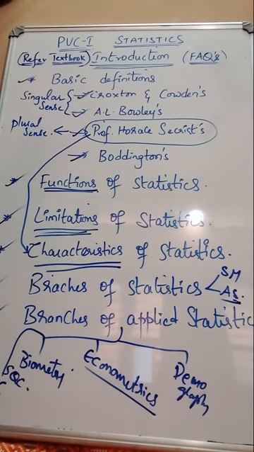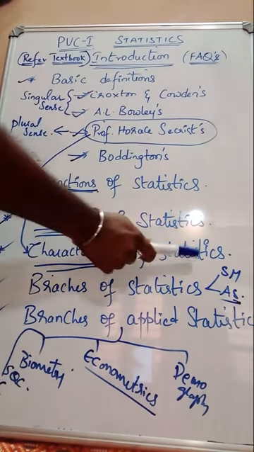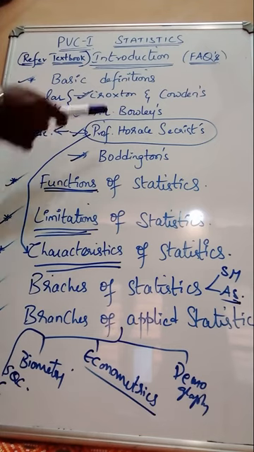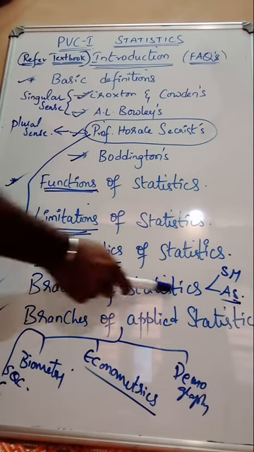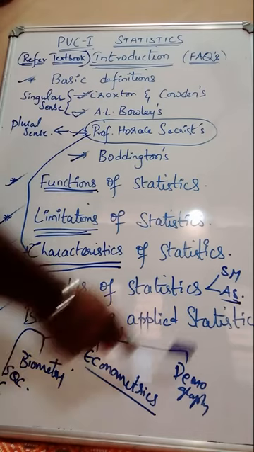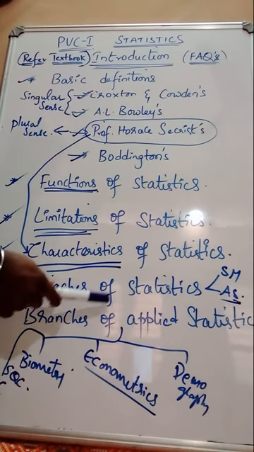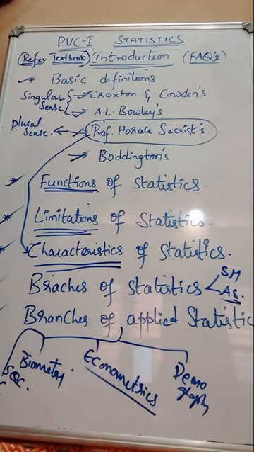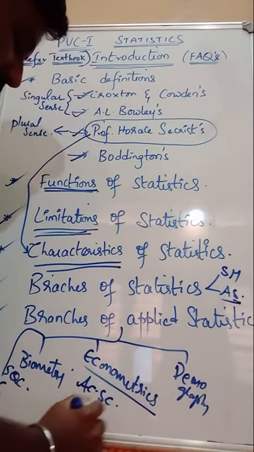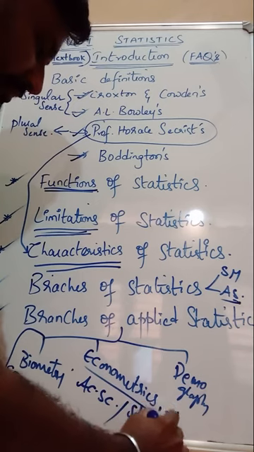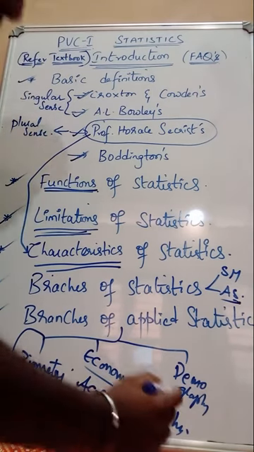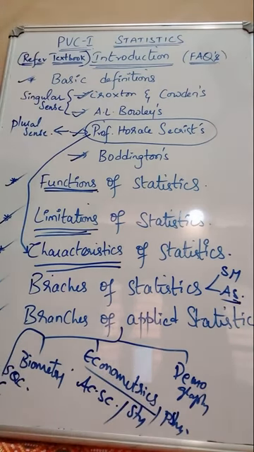Next one, limitations of statistics. We have 5 limitations. Characteristics of statistics, we have 7 points given by Professor Horace Secrist. Branches of statistics, we have 2. One is statistical methods and another one is applied statistics. Branches of applied statistics, we have around 7. Biometry, econometrics, demography, SQC, and then actuarial sciences, and then stylometry, psychometry, right? So these are all the branches of applied statistics. Clear, guys?